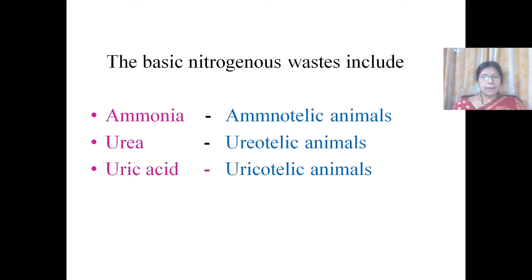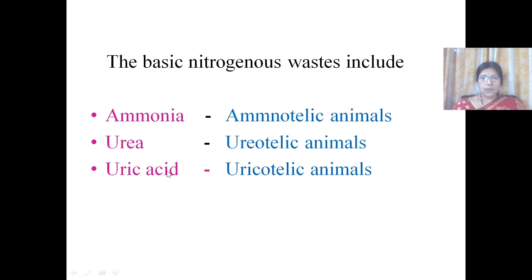Now let us see about the classification of animals according to the nitrogenous waste they excrete. So the basic nitrogenous wastes that different animals excrete are ammonia, urea and uric acid.